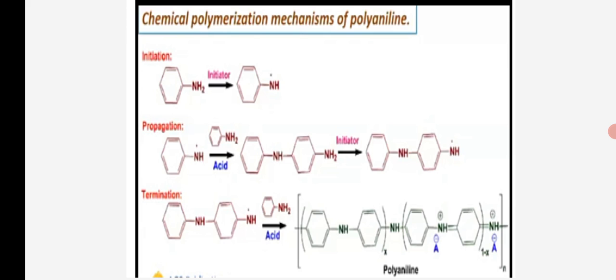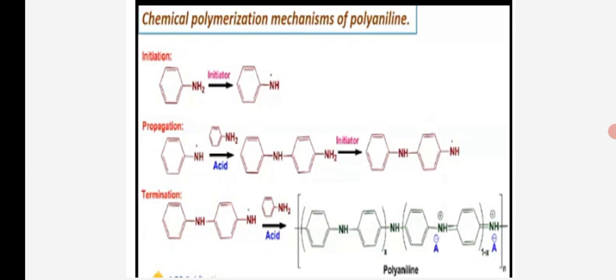The starting material aniline reacts in the presence of the initiator ammonium persulfate to form a free radical. In the second step, propagation, the free radical reacts with the monomer aniline in acidic form and attacks at the para position, forming a chain of polymers.